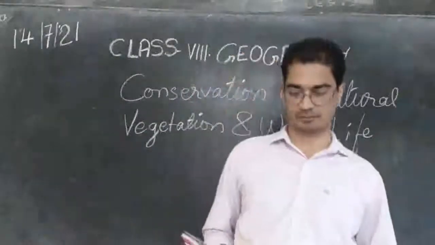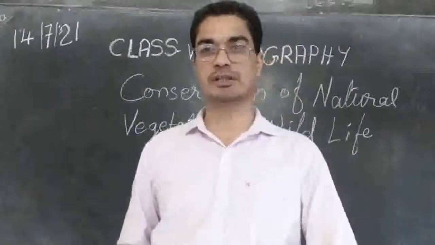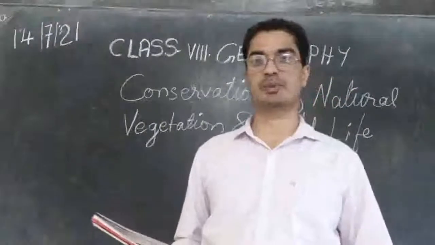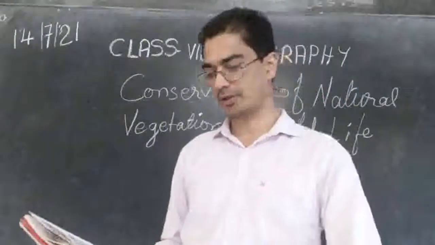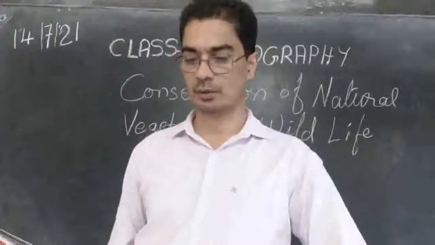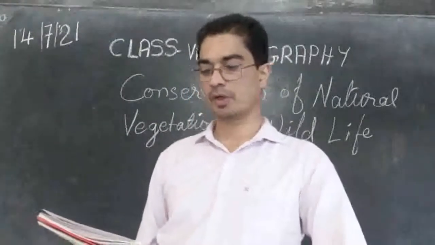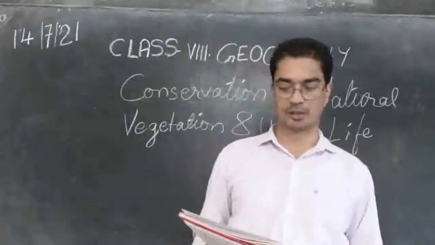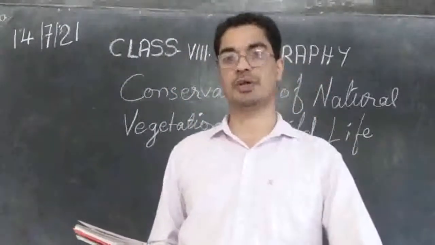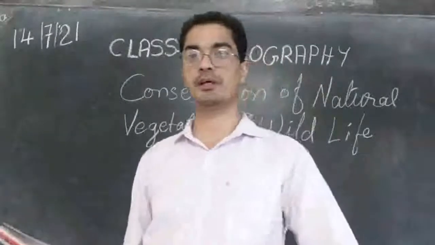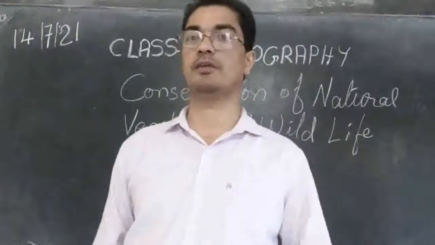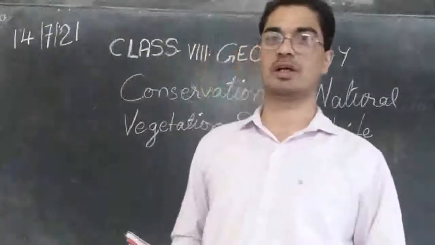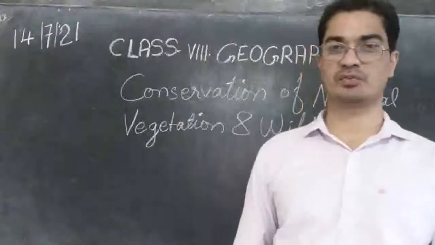We will be studying the methods of conservation. We saw how important our natural vegetation, the trees and other plants, and the wildlife are. So we need to protect and preserve the wildlife, otherwise after a few centuries all these things may not be there and future generations will not know what is what. They will have to read books and see pictures and be satisfied.